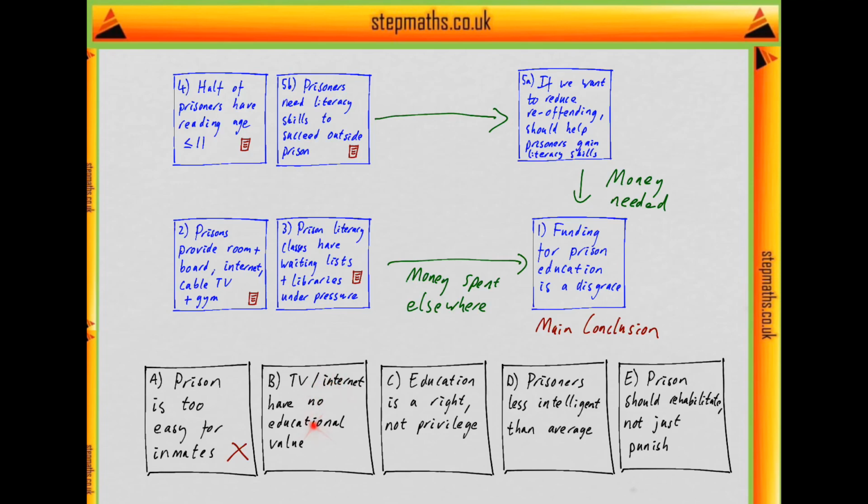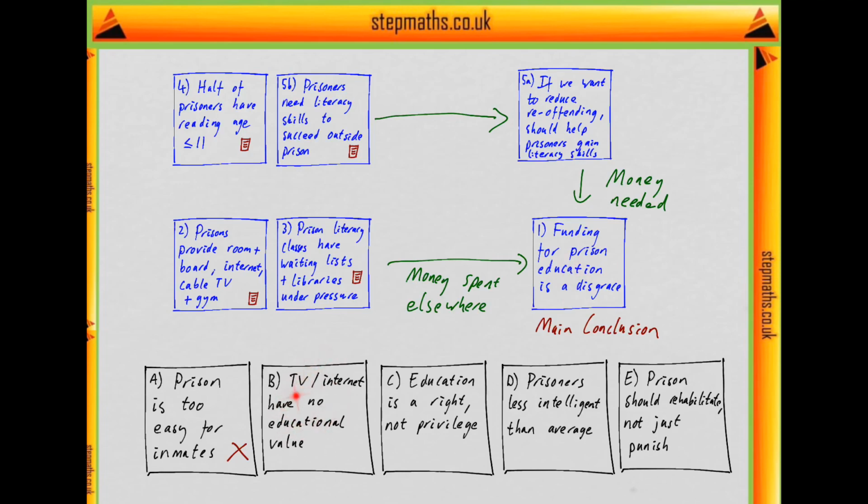B says there's no educational value from watching TV or using the internet. Well, the argument is that money is needed for education, but it's being spent elsewhere. But suppose the TV or internet did have educational value, then spending that money on them, that's one of the things it's being spent on, then that would actually be helping prisoners gain literacy skills, and so funding wouldn't be so much of a disgrace because we would actually be supporting the prisoners in what they need.